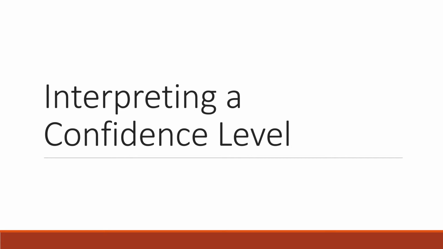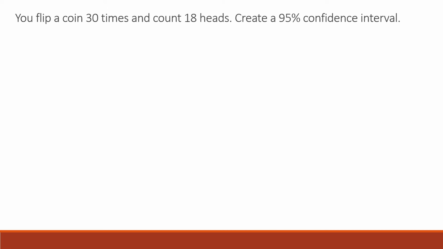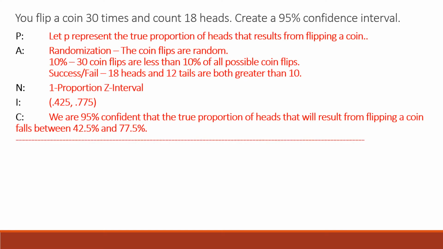This video is going to focus on the specific situation where you're asked to interpret a confidence level. Let's say you flip a coin 30 times and you count 18 heads. We're going to create a 95% confidence interval for this problem. Here it is. We get the interval 0.425 to 0.775, and we write this interpretation of the interval.